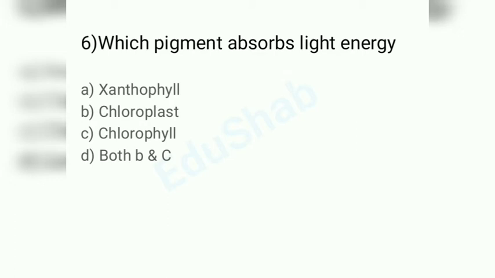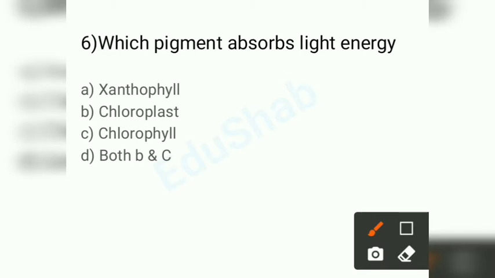Next one is which pigment absorbs light energy? Pigments are present in the chloroplast. And xanthophyll is also a pigment, but it is a colored pigment. It contains color-giving components, it is not light absorbing. So this is not our option, one is eliminated. The other one, chloroplast, is not a pigment, it is an organelle, so that one is also eliminated. Now we are left with chlorophyll.